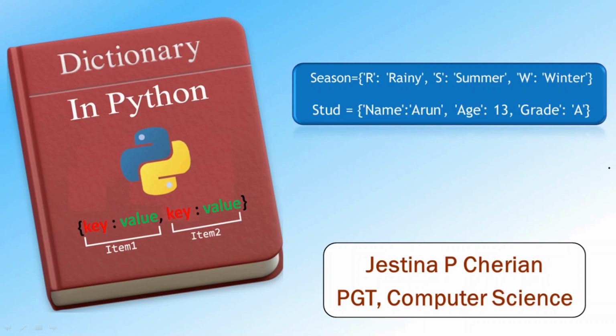In the last session, we were discussing a sequence data type, list. Today, we are going to start another important Python sequence, dictionary. Dictionary in Python. In an English dictionary, we can see words and its associated meaning for every word. Just like that, in a Python dictionary, we have some keys and its associated values. That is, a dictionary is a collection of key value pairs. Let's start our topic.